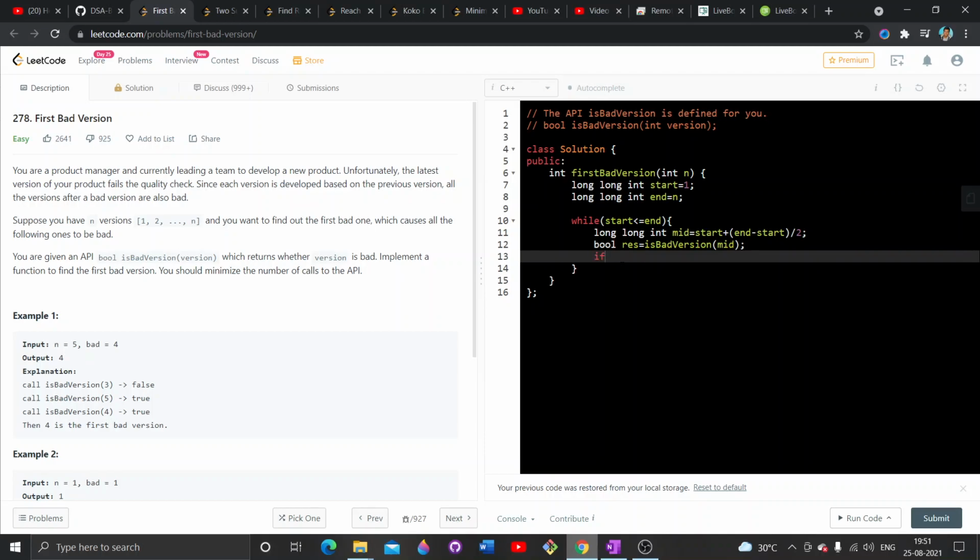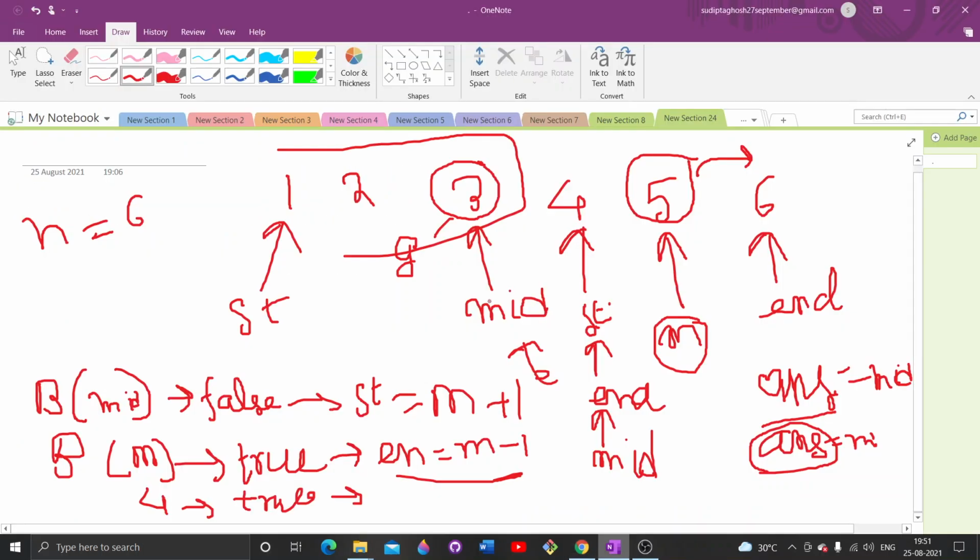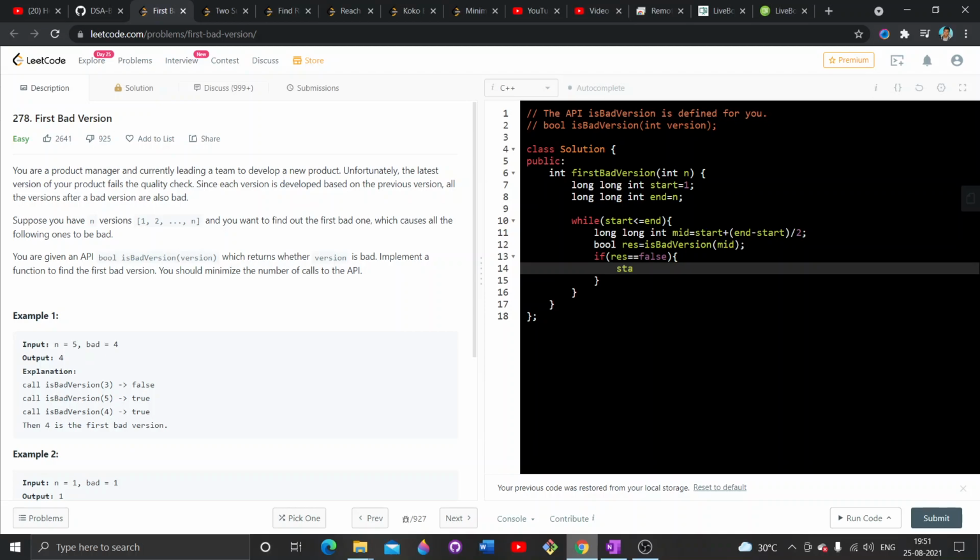So I have to check if result equals false. If the result is false, that means in this case up to 3, all the versions are good. I have to move my start pointer to mid plus 1. So I will do that.